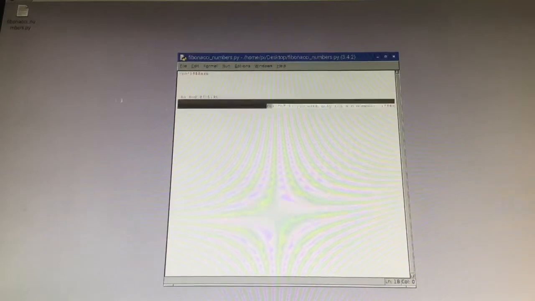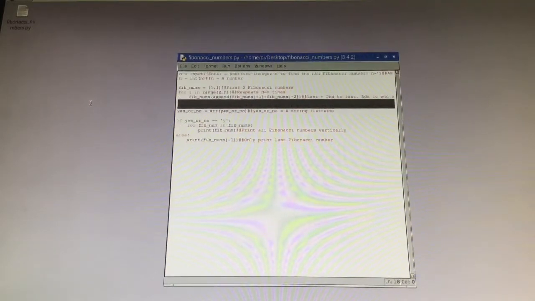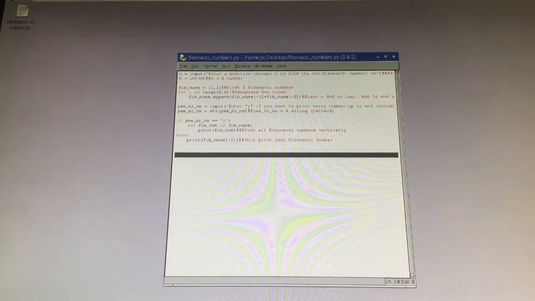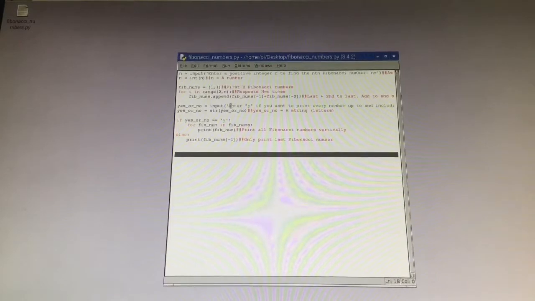So that's what it asks, and again, it has to be in these parentheses, then the apostrophe thing, or else it won't work.